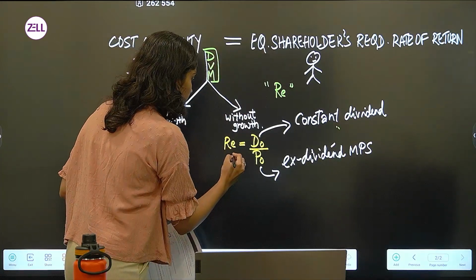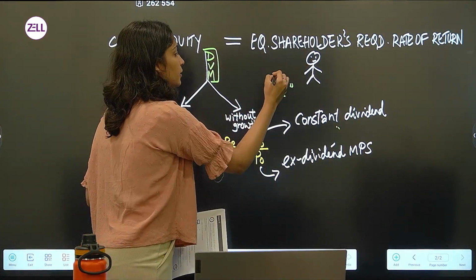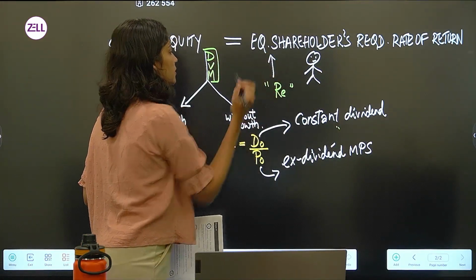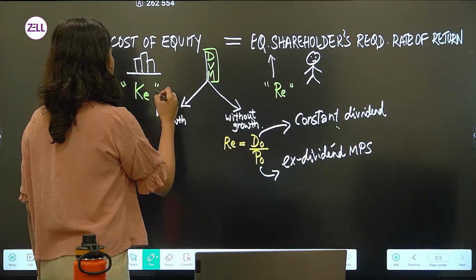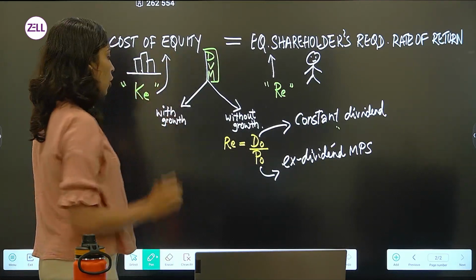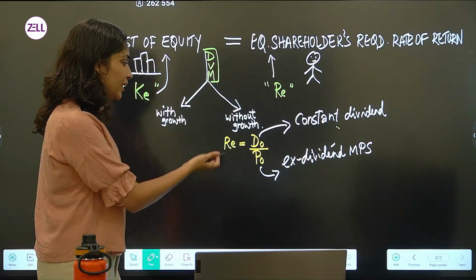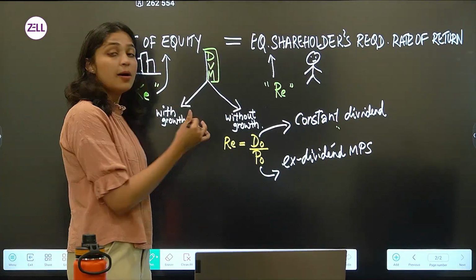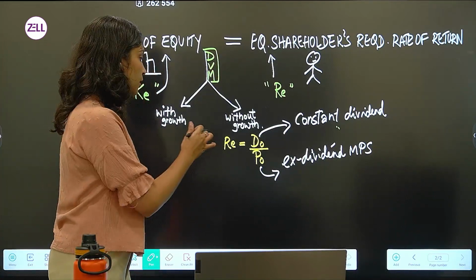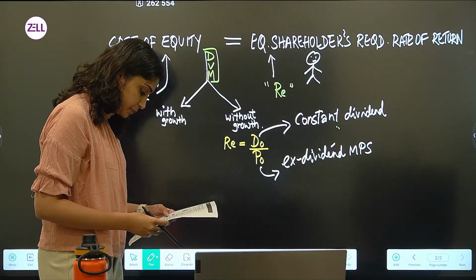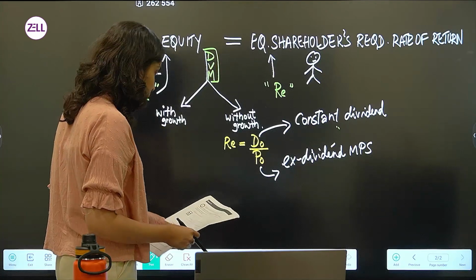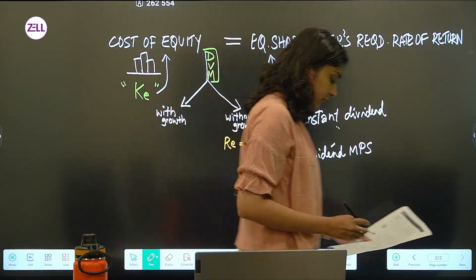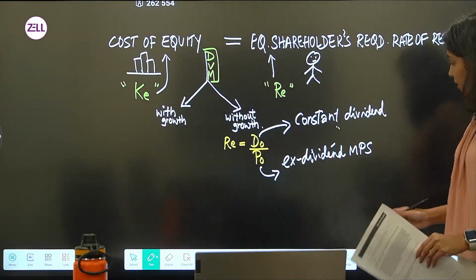And what is RE? RE is nothing but your equity shareholders required rate of return, and KE is equal to your cost of equity. So I can either use this as RE or KE, doesn't matter. It's just the perspective in which we are talking about it. So how do you calculate your ex-dividend market share price?